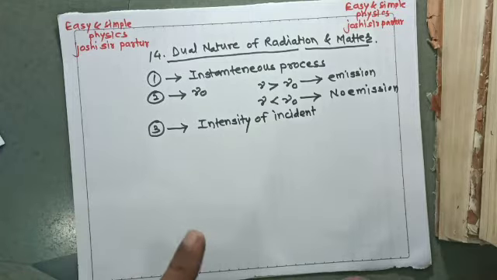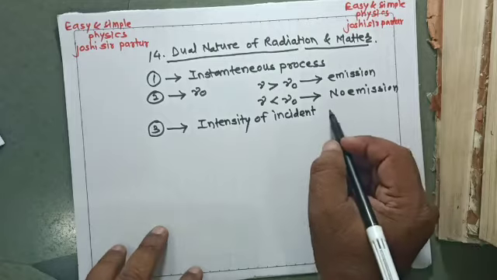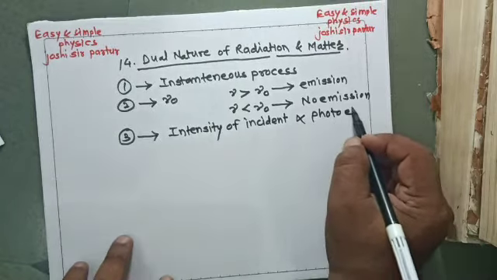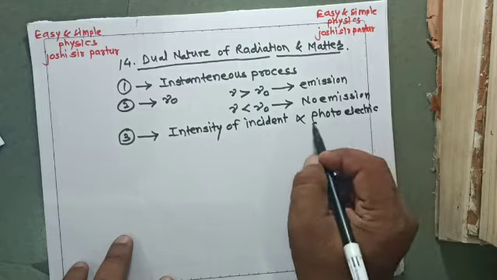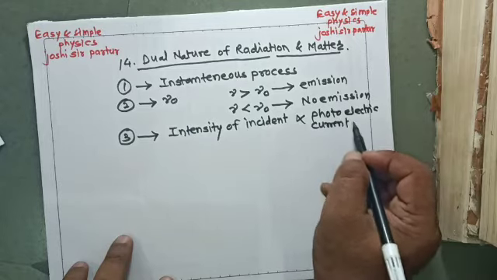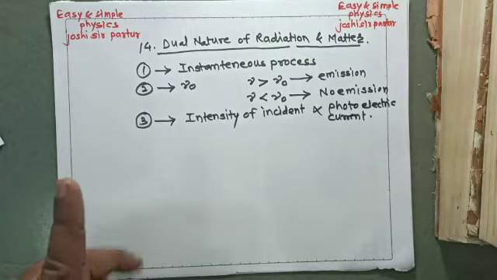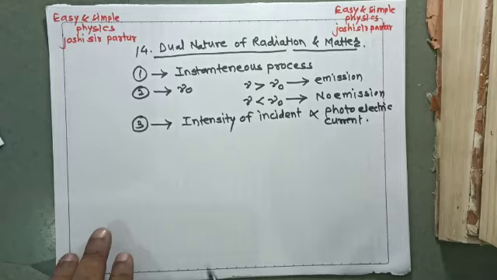So the intensity of incident light is directly proportional to the photoelectric current. Photoelectric current depends on the intensity of incident light.